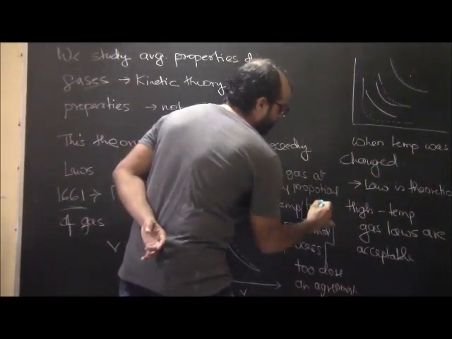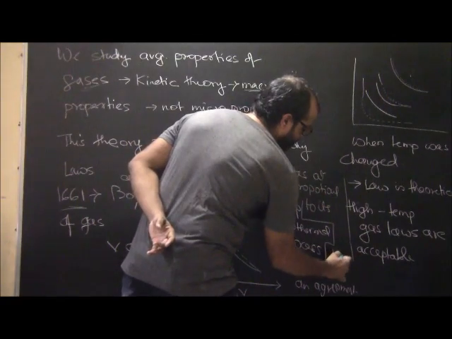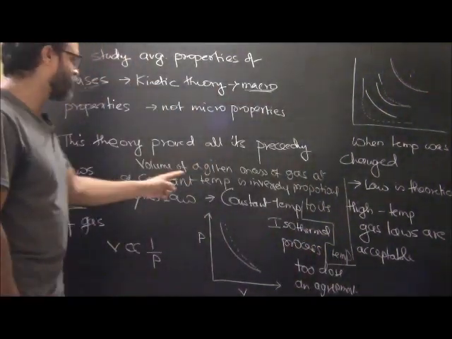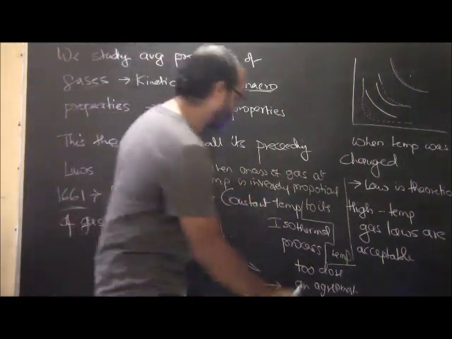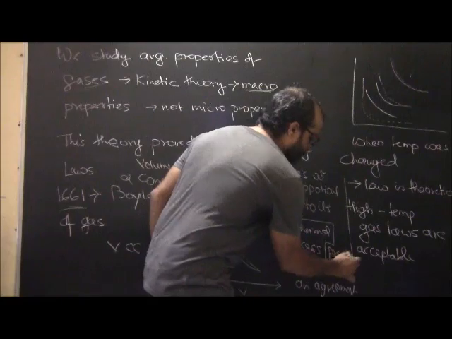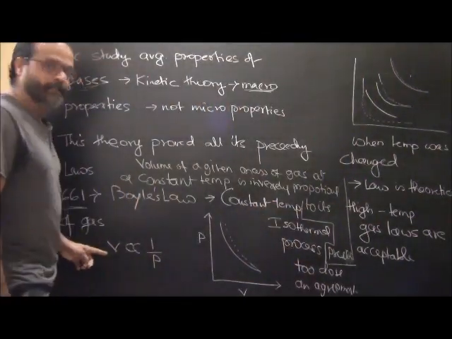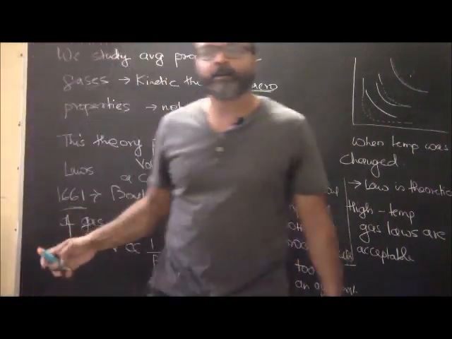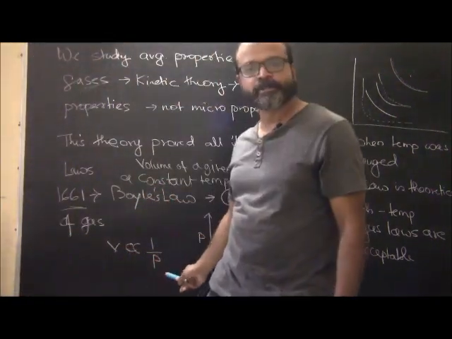The volume of a given mass of gas at a constant temperature is inversely proportional to its pressure. I'm extremely sorry, it is inversely proportional to the pressure, not temperature.